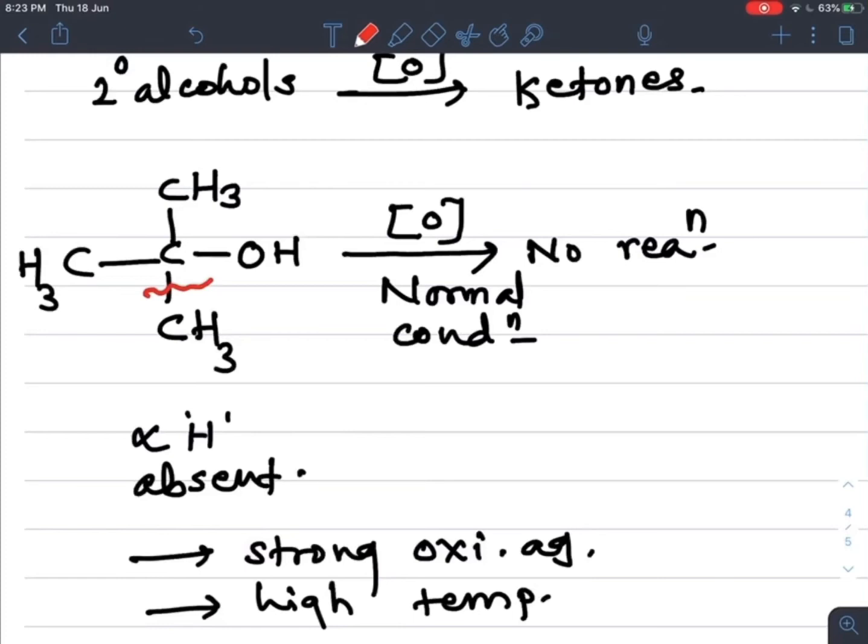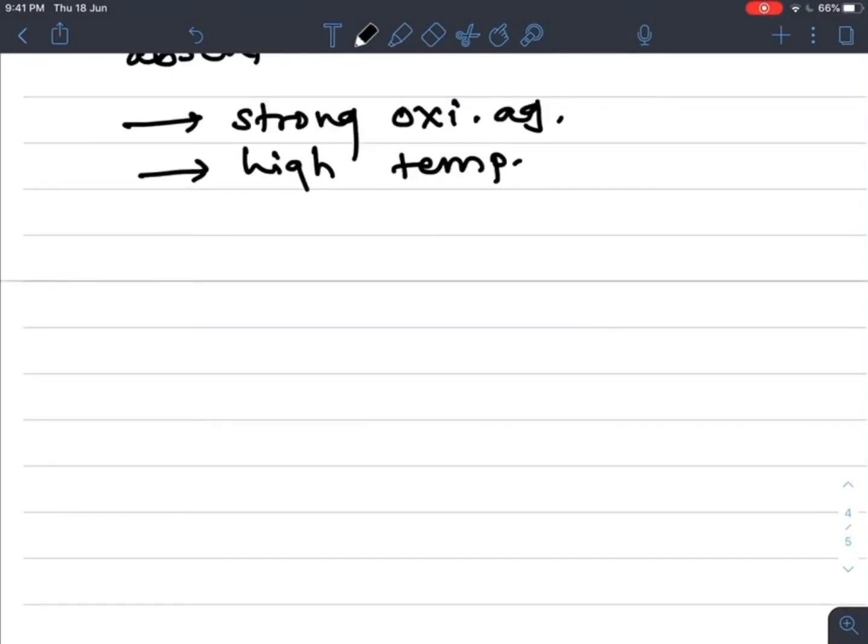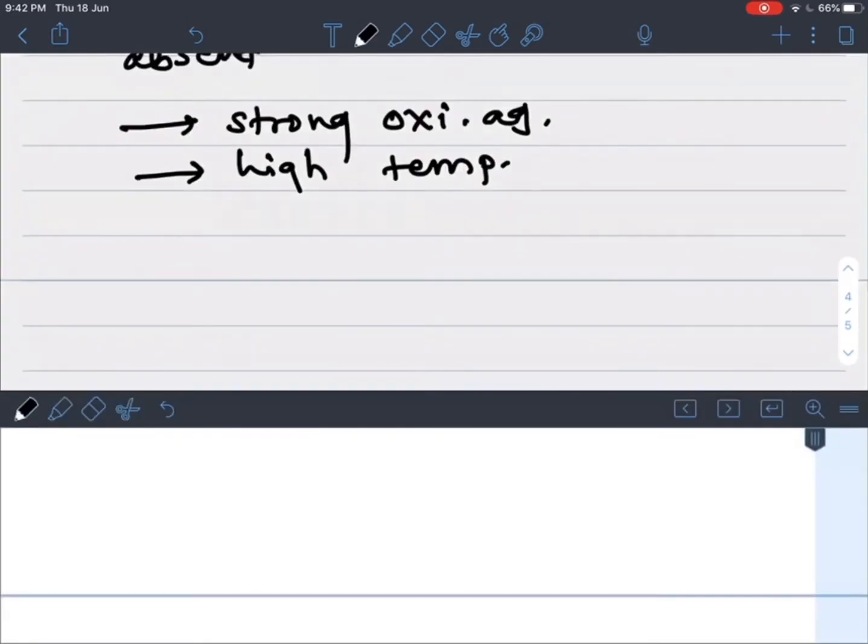First the carbon bond breaks and we get the corresponding alkenes, and then finally it gives the corresponding carboxylic acid. In the case of tertiary alcohols, let's take the example of tertiary butyl alcohol.